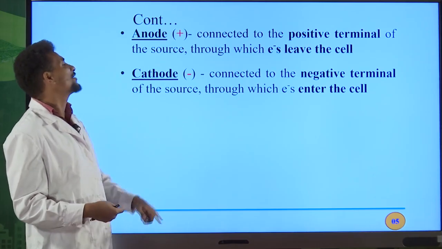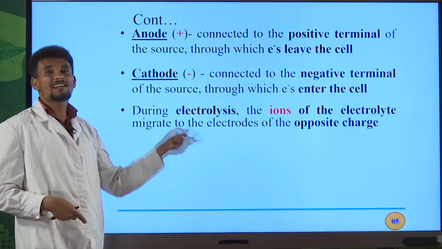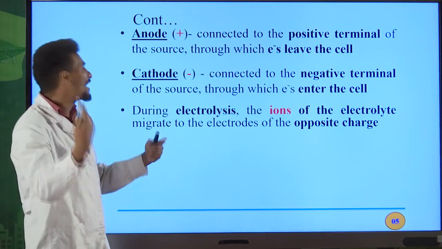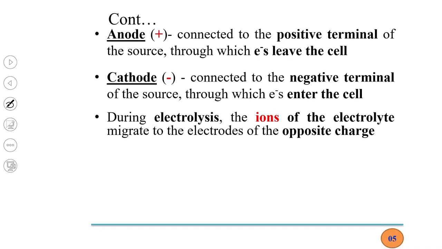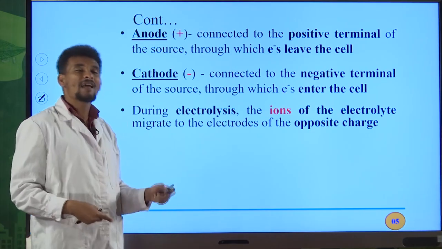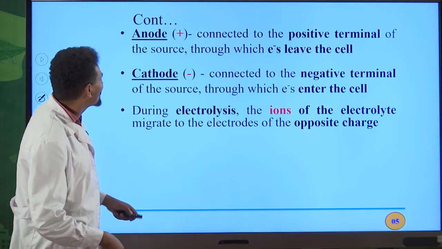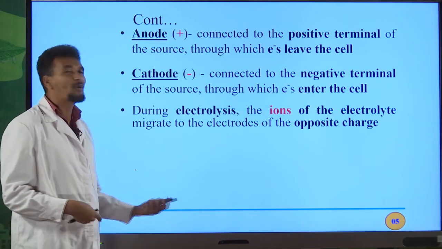The cathode is connected to the negative terminal of the source, through which electrons enter the cell. During electrolysis, the ions of the electrolyte migrate to the electrodes of opposite charge. For example, anions migrate toward the anode and are discharged by losing electrons, and cations migrate toward the cathode and are discharged by gaining electrons.